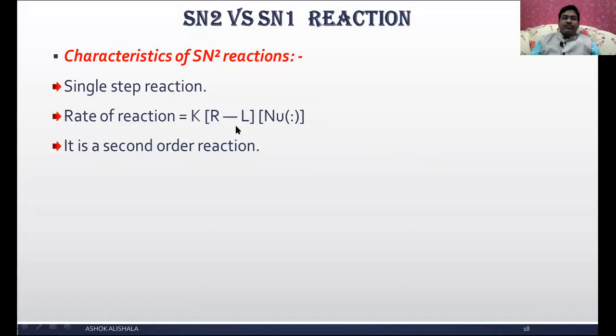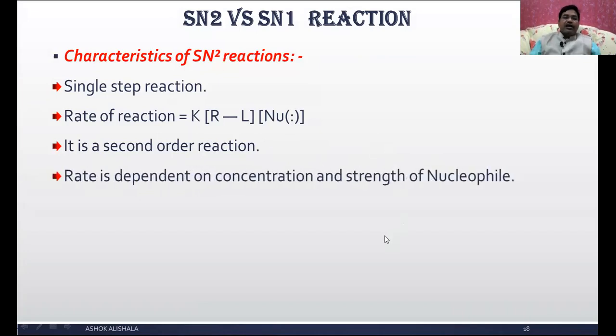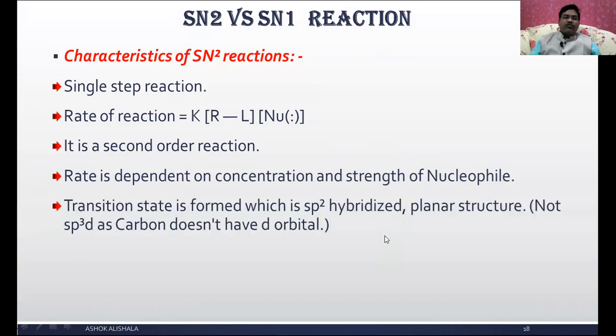But why? Because with respect to the alkyl halide it is first order, and with respect to the nucleophile it is first order. The overall reaction is second order. The rate depends on the concentration and strength of the nucleophile. The transition state formed is an sp2 hybridized planar structure, not sp3d, as carbon does not have d orbitals.